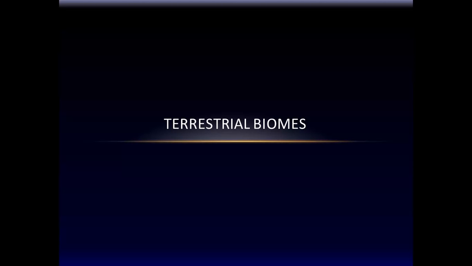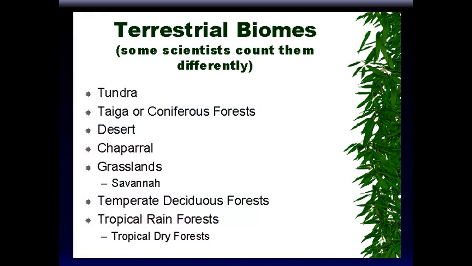We're going to talk about terrestrial biomes. As I said, there are different classifications of how many biomes there are, but we should go with this. Terrestrial biomes: tundra, TNT, we talked about it there on the top. Tundra and taiga, also known as coniferous forest or evergreen forest. Then there's desert, chaparral, grasslands or savanna, temperate deciduous forest. That's where we live. We live in a temperate deciduous forest area. Tropical rainforest. These are the general biomes.